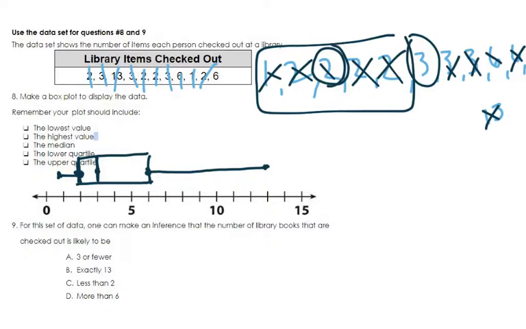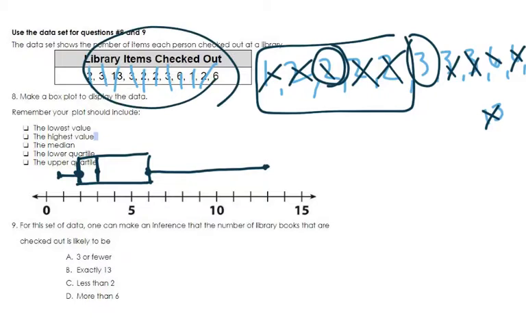And it says, for this set of data, one can make an inference that the number of library books that are checked out is likely to be 3 or fewer, exactly 13, less than 2, or more than 6. So this is where you, first of all, since it's on this test, nice that they actually have the numbers for you, so you could look at that.